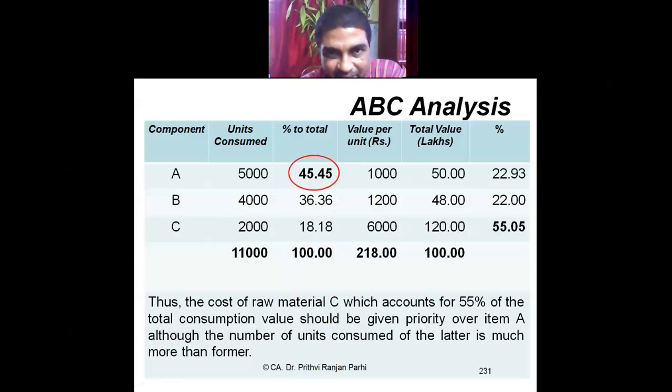A category, right? But when you convert it into value, let us say value per item is 1,000. So total value here will be 50 lakh. Here value will be 40 lakh. Here value will be 120 lakh. Where is value high? In the third case. Third case, you see total value, percentage wise, it is 55%. Therefore, more attention should be given to C category. That is why we analyze the items into A, B, and C categories.